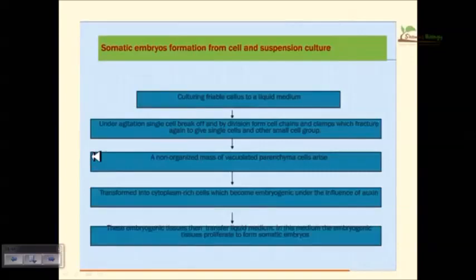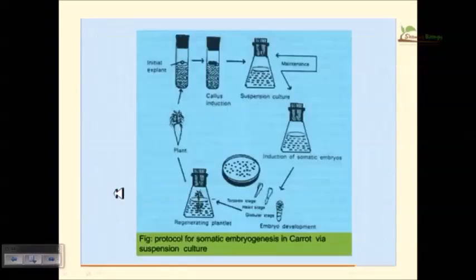Somatic embryo formation from cell to suspension culture is given in this way. We have already discussed this before, so I am not going to talk about that. So this is the process of somatic embryogenesis utilizing carrots.